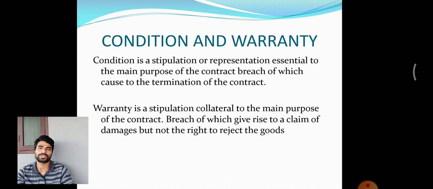I said, okay, fine, you take one Bentley car. And when he was going, I said it has a mileage of 50 kilometers. That statement about 50 kilometers is just a warranty. I think you all understood what is condition and warranty.